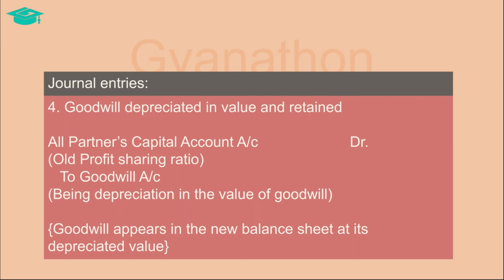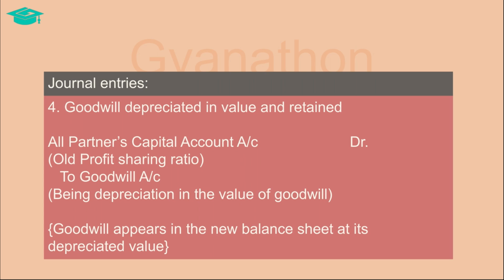The next scenario is where goodwill appears in the books, but its book value is higher than its present value, and it is decided to depreciate the goodwill to its present value and retain the same in the books. Since goodwill is already appearing in the books and there is a difference between the book value and the present value, the adjustment has to be done only for the difference amount.